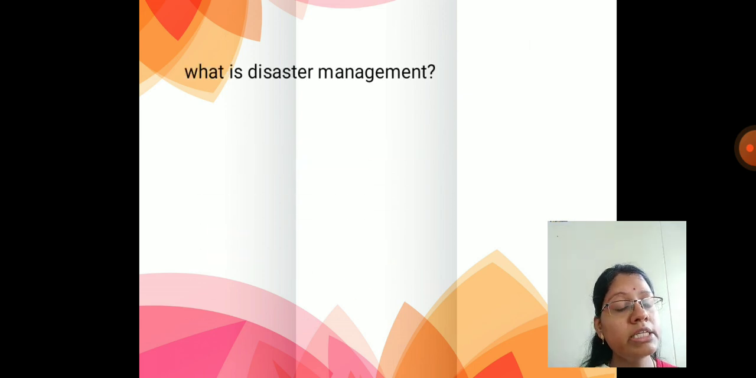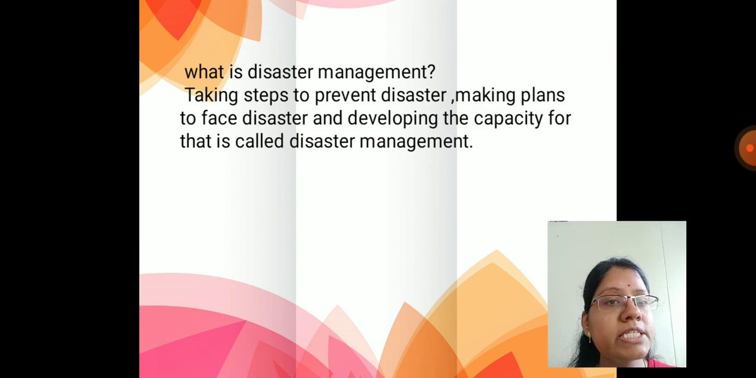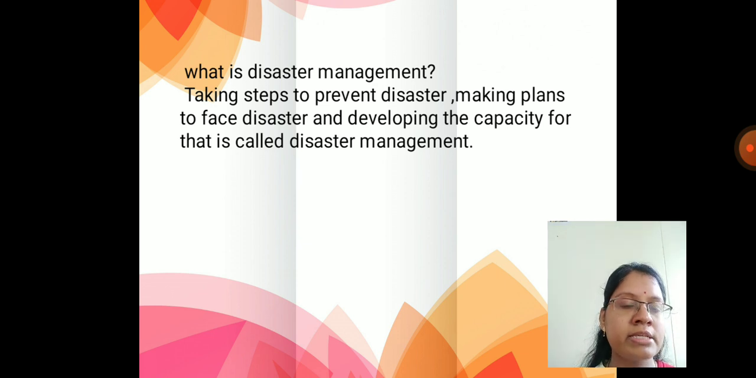See, these are the disasters you have now seen. So how will you control a disaster? What is the way to control a disaster? The steps and the precautions. When you anticipate a disaster, you have to be mentally prepared and take the necessary precautions to solve it. That is called disaster management. It means taking steps to prevent disaster and making plans to face a disaster.